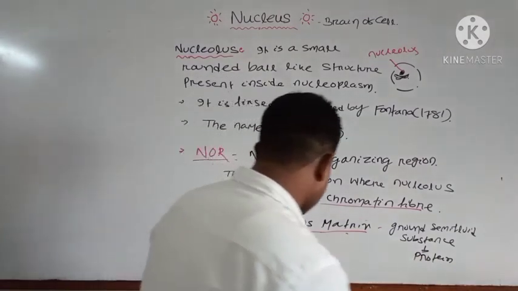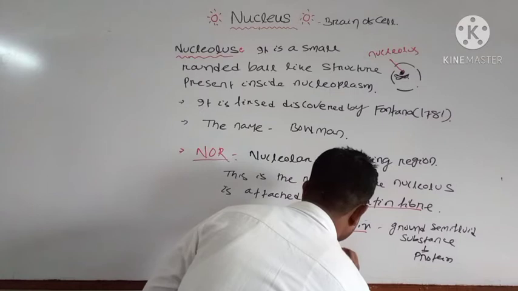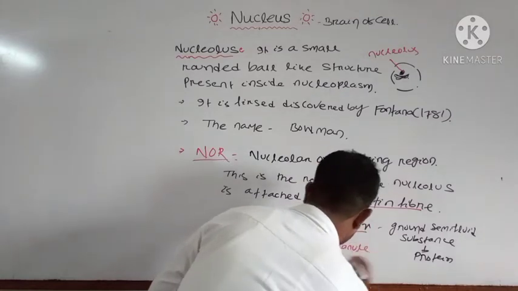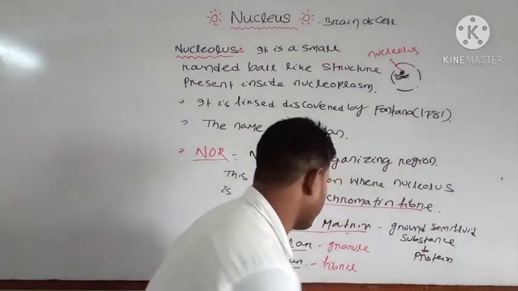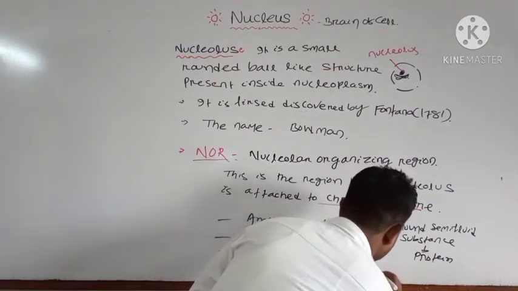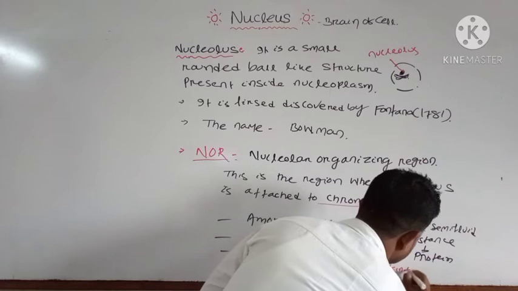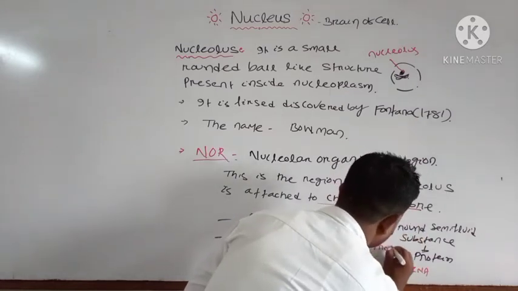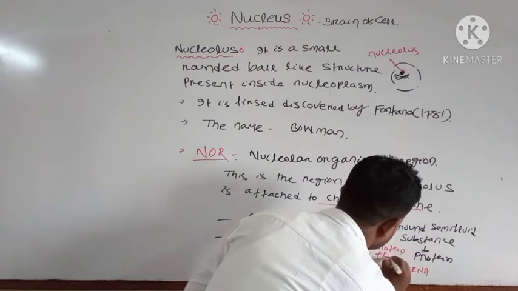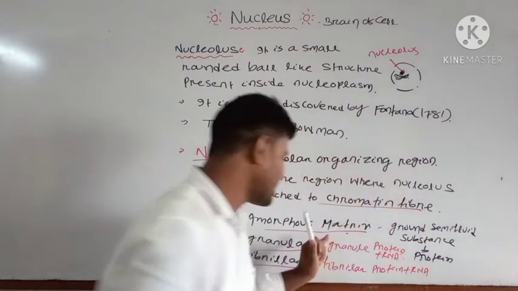And the granular region is granule-like, and the fibrillar region has fibrillar protein plus RNA, and the granular region has granular protein plus RNA. Okay, this is the basic difference.